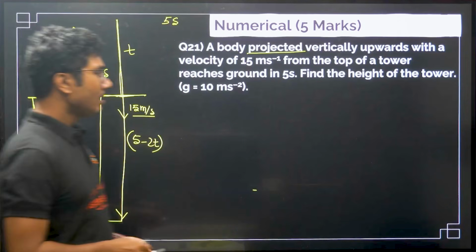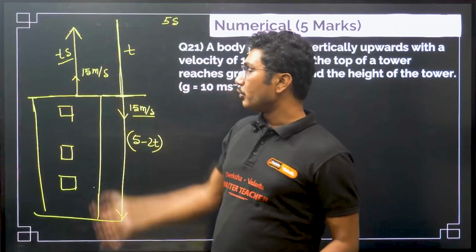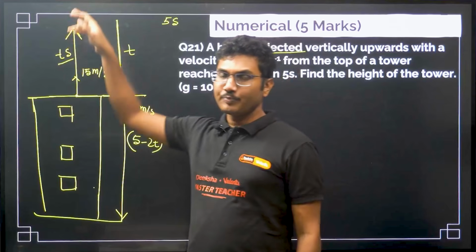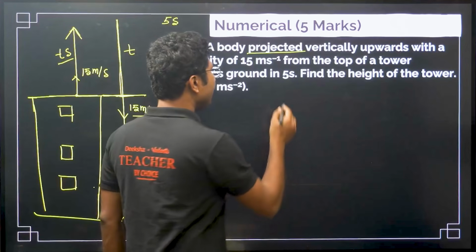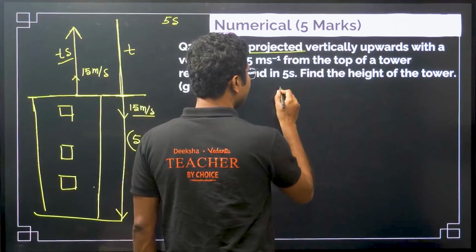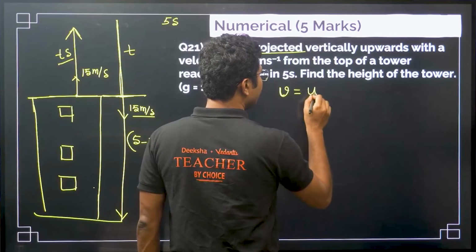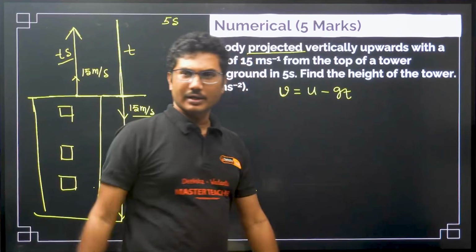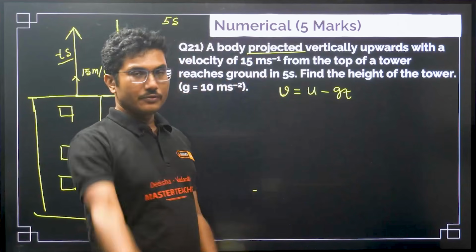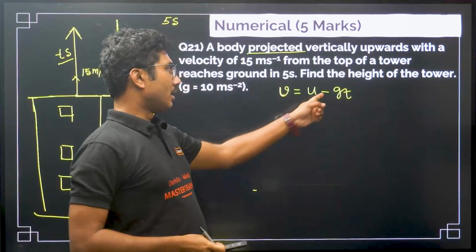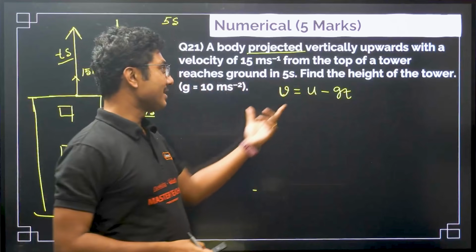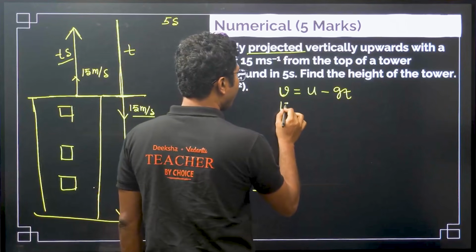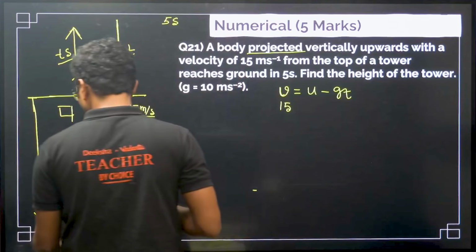How to do that? So, easy. When you throw anything up, after some time its speed becomes 0. So, at the top v is 0, and our equation is v equals u minus gt. I am using minus gt directly, because when you throw it up, negative gravitational acceleration acts on it, that is why minus gt.